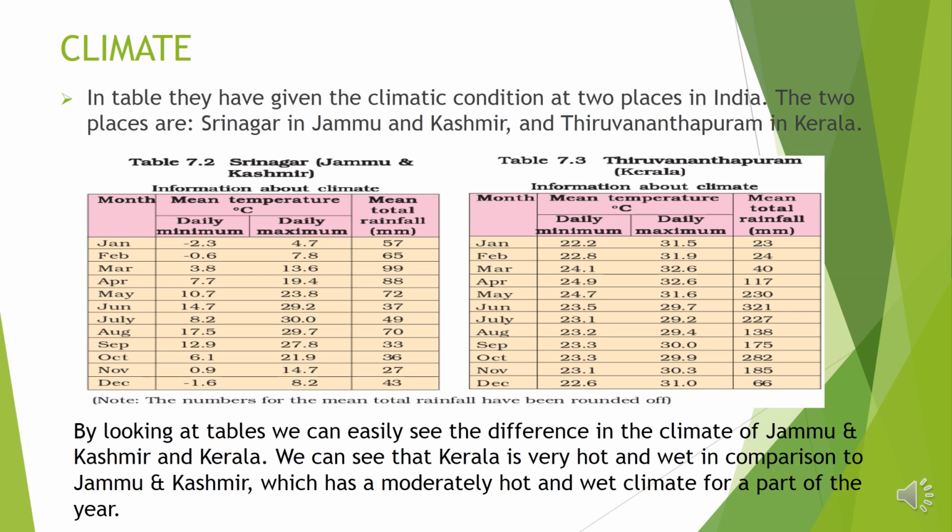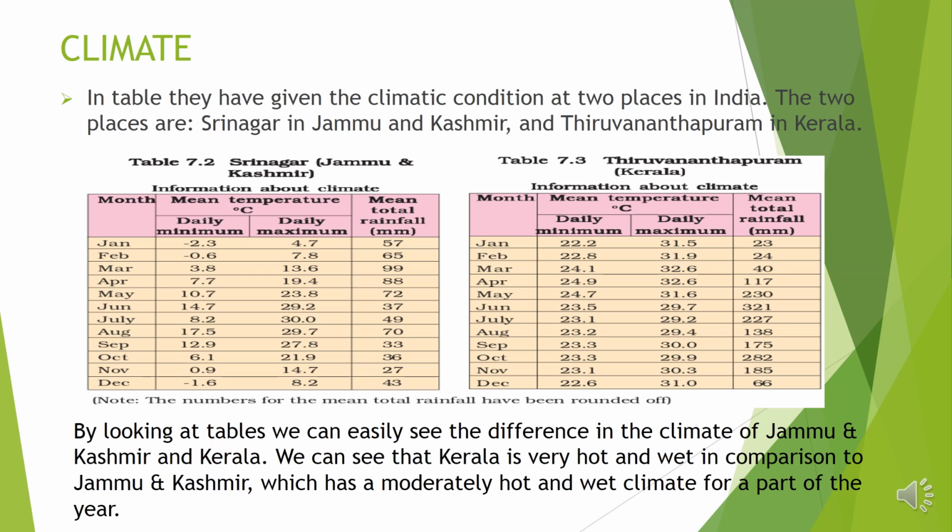The mean temperature for a given month is found in two steps. First, we find the average of the temperatures recorded during the month. Second, we calculate the average of such average temperature over many years. That gives the mean temperature. By looking at tables, we can easily see the difference in the climate of Jammu and Kashmir and Kerala.